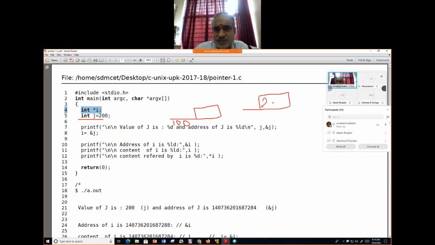It is only for explanation purposes. Here 200 is stored and assume that its address is 104. Then printing j and the address of j: when I say j, it refers to the value 200. When I say ampersand j, it refers to its address. Both are different. Are you clear at this stage?